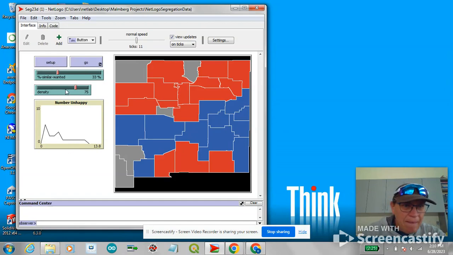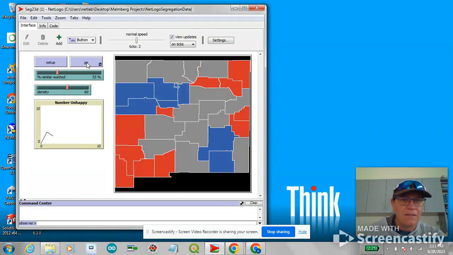Let's see, I'm going to set my density to 50%. Actually, let's set it at 60%. We're going to keep the similar wanted at 33%. Let's see if I can get this to do what it was doing earlier.